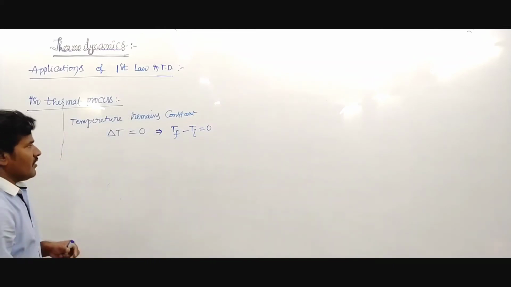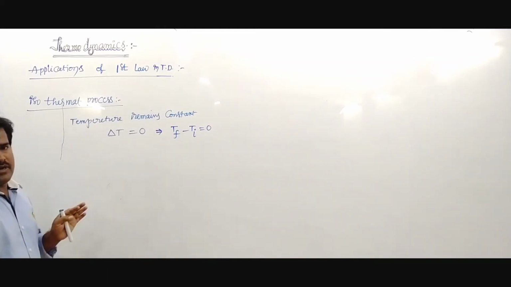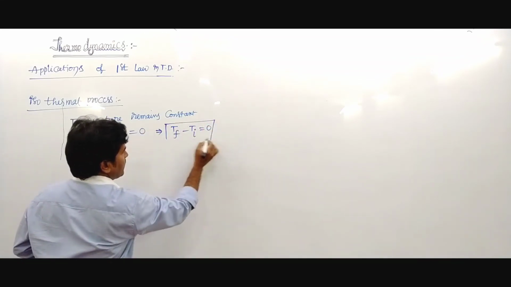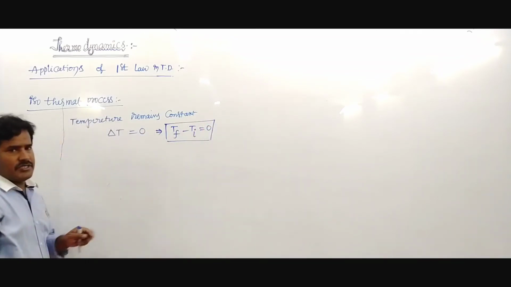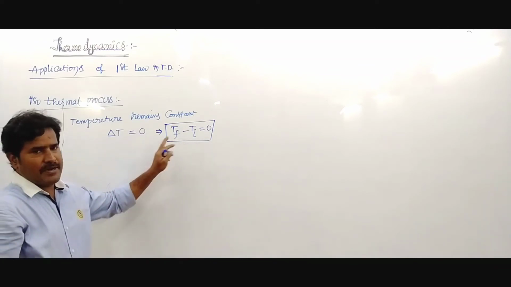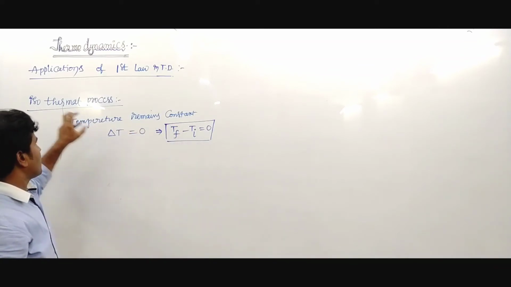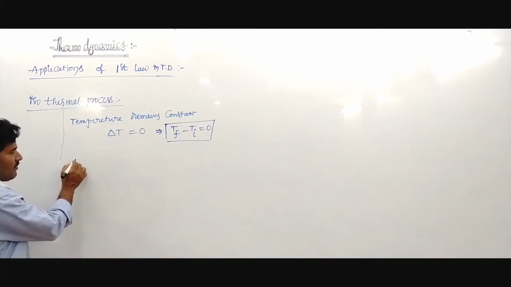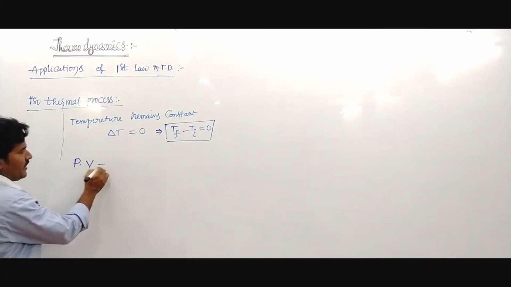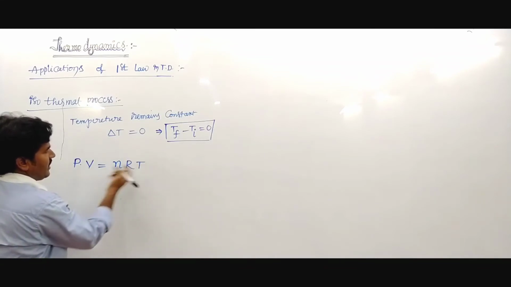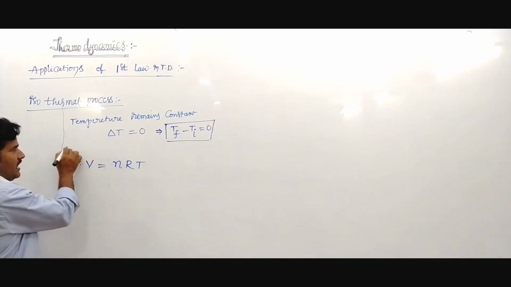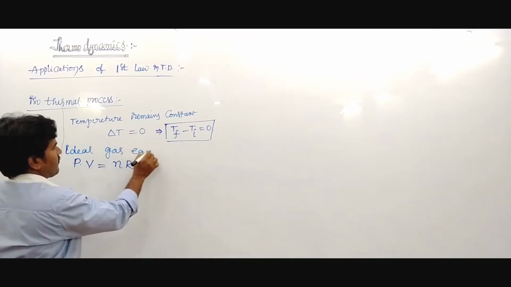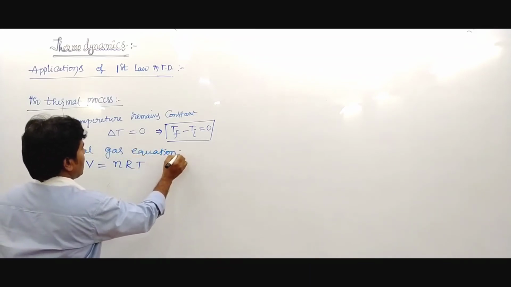That means the system and surroundings are at the same temperature. System and surroundings at the same temperature means temperature final and temperature initial are the same, and that is what we consider an isothermal process. The example is P into V equals nRT, the ideal gas equation.